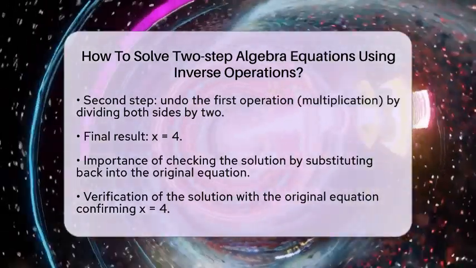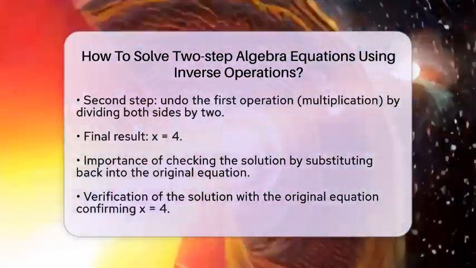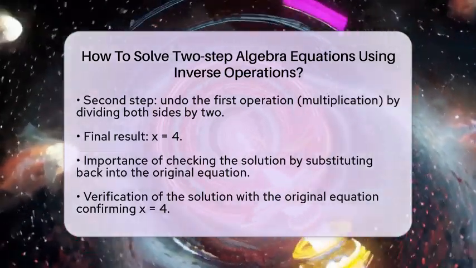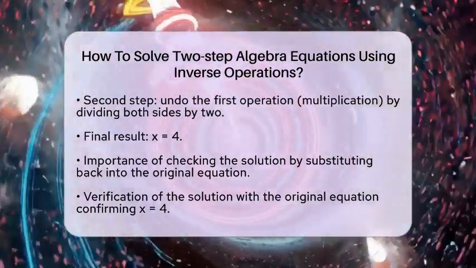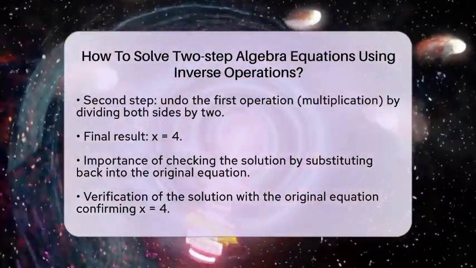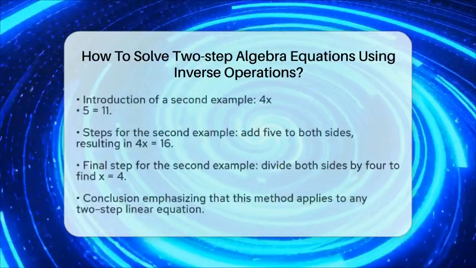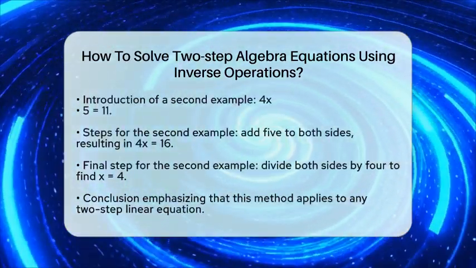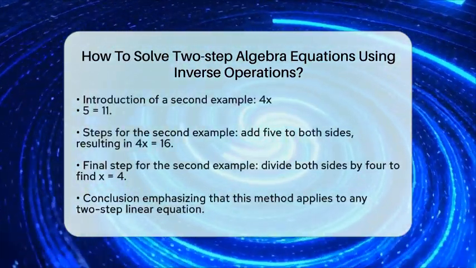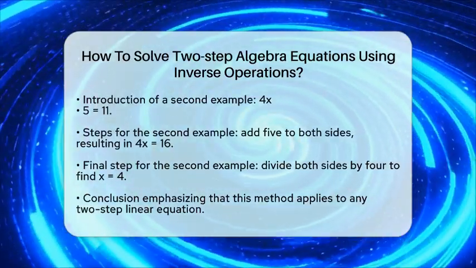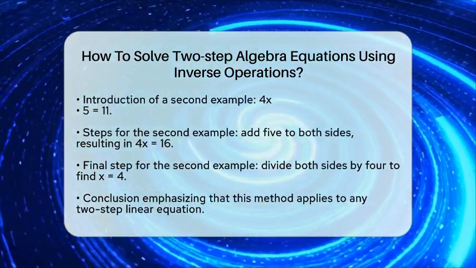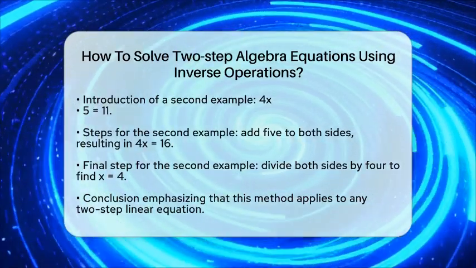Let's look at another example to reinforce this method. Consider the equation 4 times x minus 5 equals 11. First, we will undo the subtraction. We add 5 to both sides, resulting in 4 times x equals 16. Now, we will undo the multiplication. Dividing both sides by 4 gives us x equals 4 again.